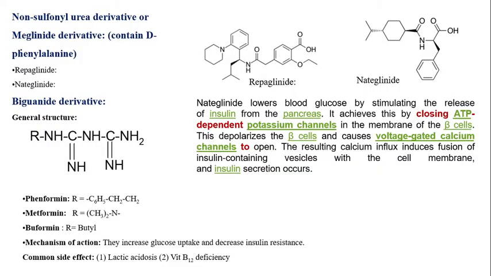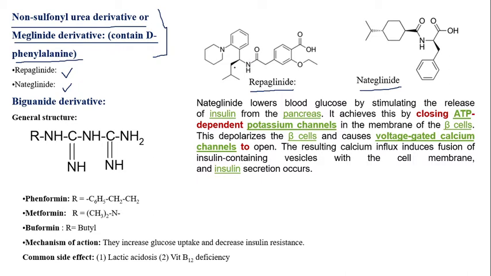Next is non-sulfonylurea derivatives. The first drug class is the meglitinide derivatives, which contain D-phenylalanine amino acids. These things are very important for GPAT examinations. So meglitinide derivatives contain a D-phenylalanine amino acid. The drugs are repaglinide and nateglinide. These are the structures of repaglinide as well as nateglinide.